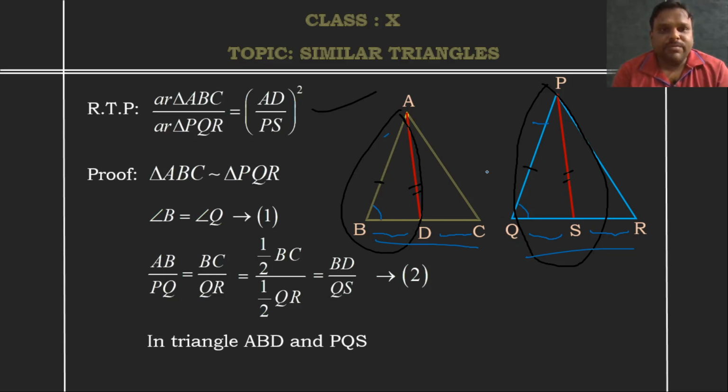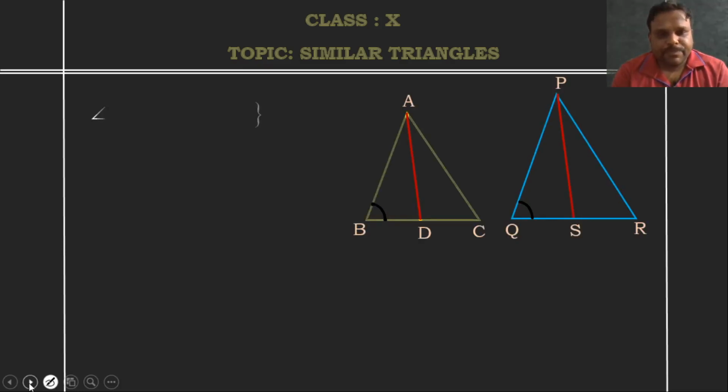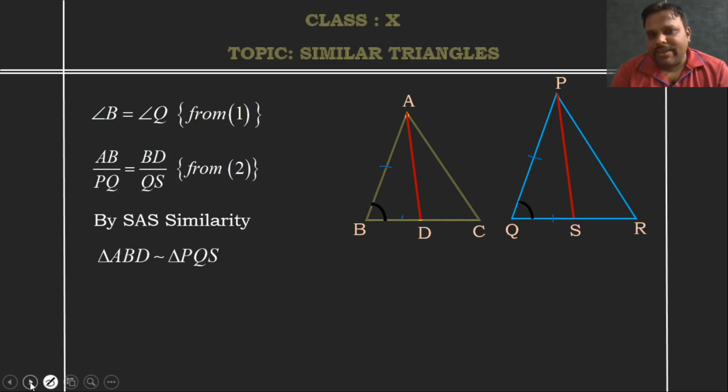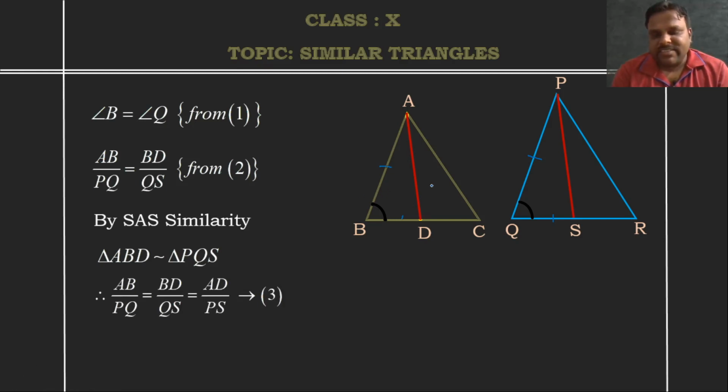Let us try to prove them similar. How will you do this? Angle B is equal to angle Q, we have already. From the previous result, AB by PQ is equal to BD by QS, we got it just now. The ratios of two sides are proportional, and one angle is equal. So by SAS similarity criteria, triangle ABD is similar to triangle PQS. When these two triangles are similar, obviously the third side ratio also will be equal.